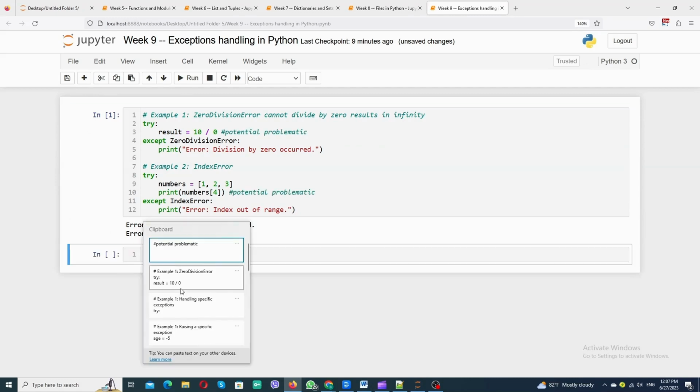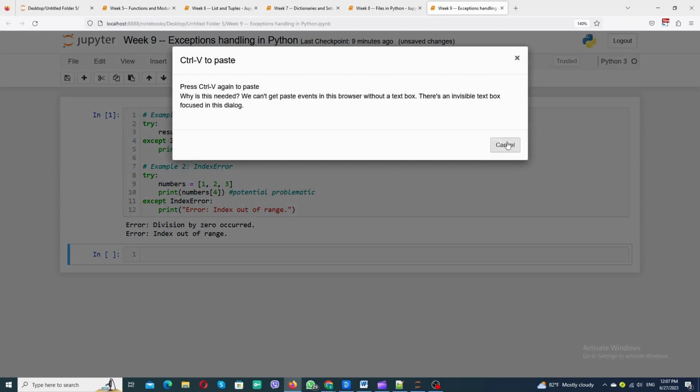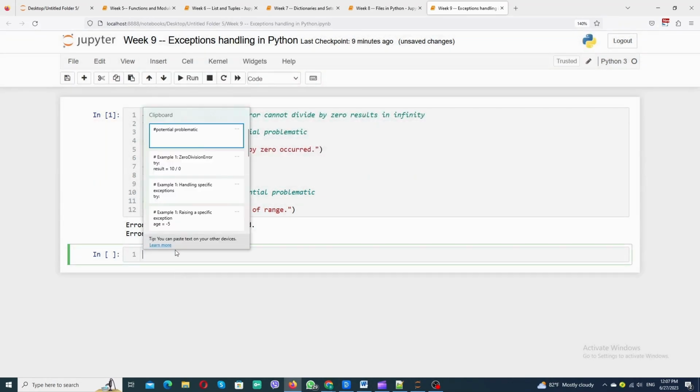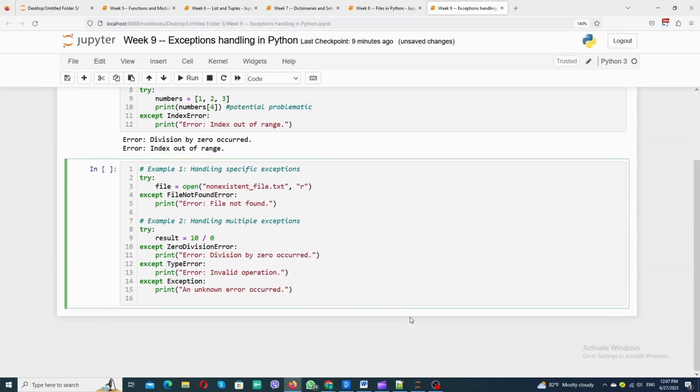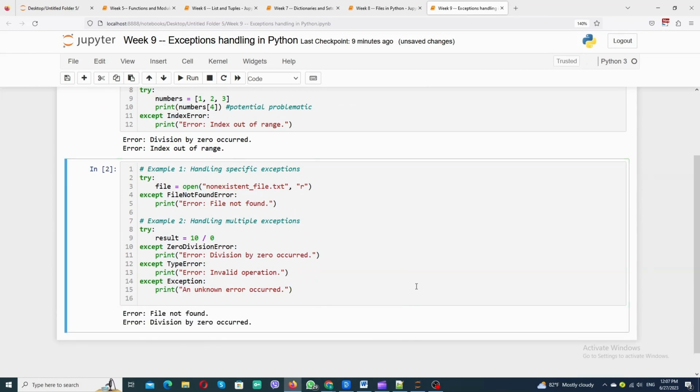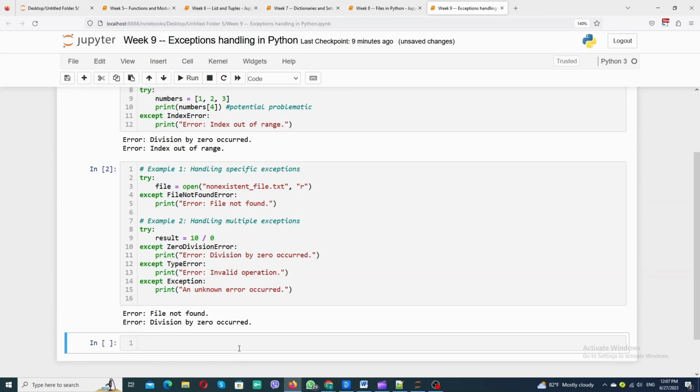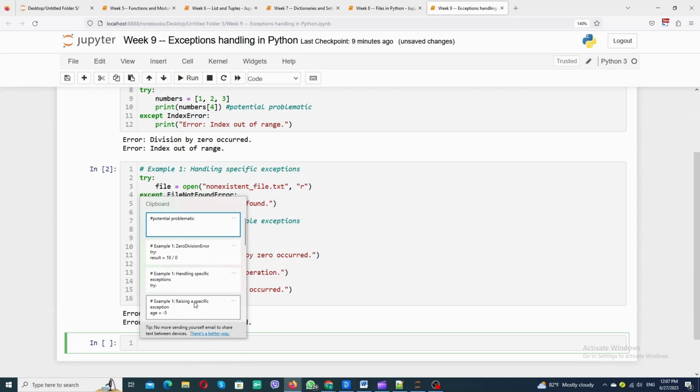Handling exceptions with try-except. In this segment, we'll learn how to handle exceptions gracefully using try-except blocks. By enclosing potentially problematic code within a try block and specifying the appropriate except blocks, we can catch and handle exceptions effectively.